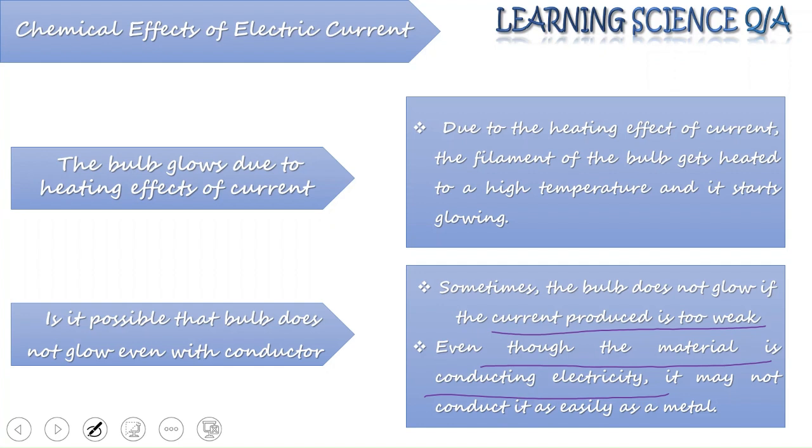Please remember, we are not saying it's a good conductor or it is a best conductor. But yes, it can conduct some amount of electricity. But still, that conductivity is not as good or as easy as the metals. So we'll say that it may happen sometimes that the bulb is not glowing even when it is connected with a conductor, and this will happen if the current produced in the circuit is too weak to make the bulb glow.